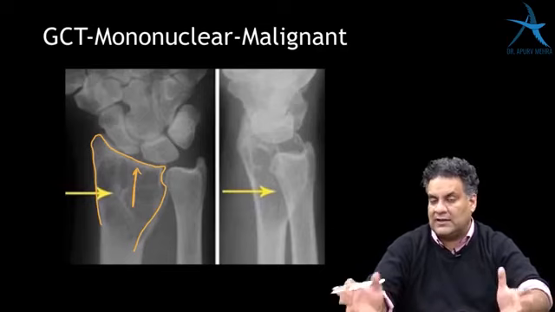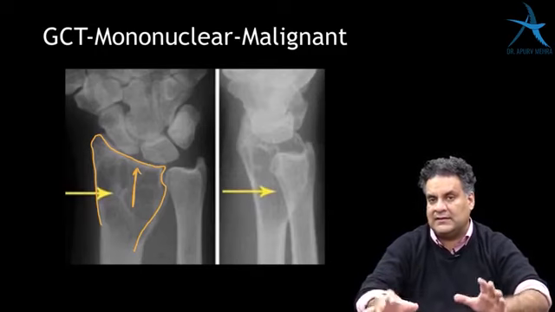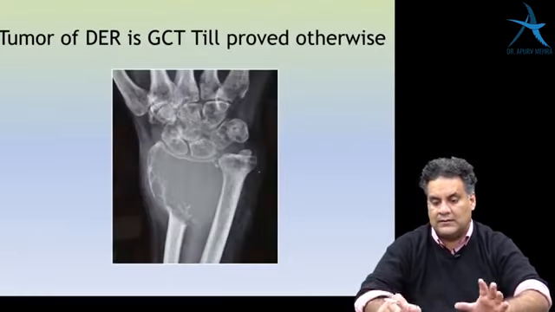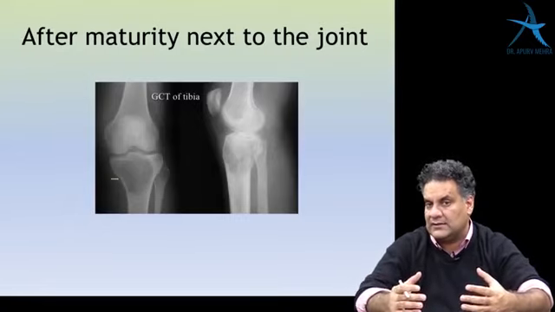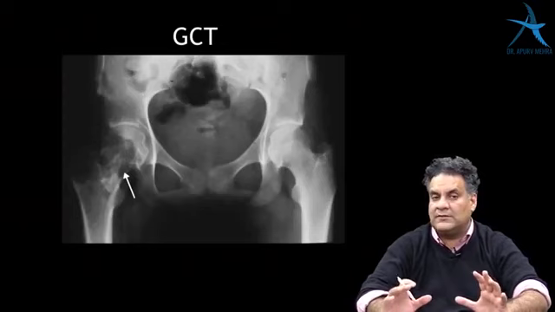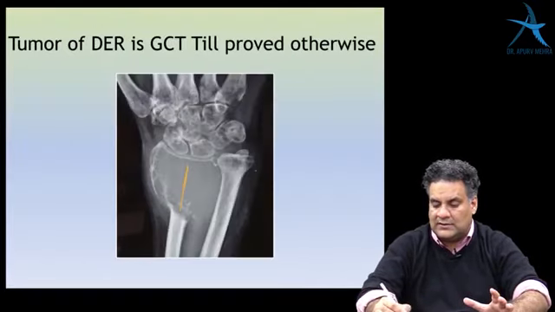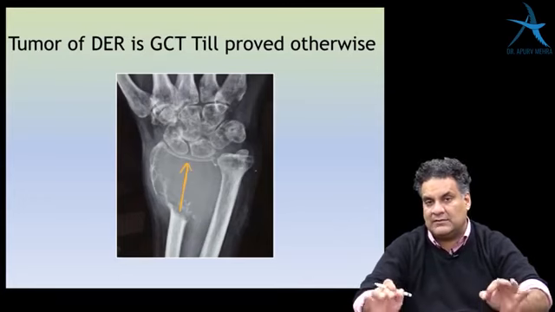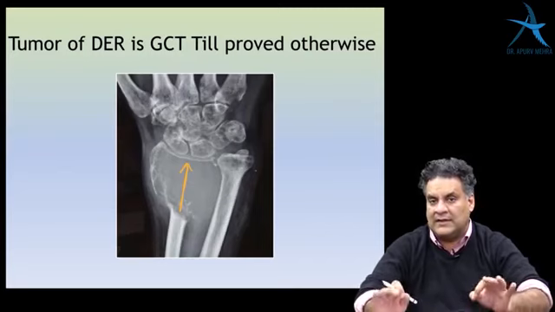And then you have two types of cells, the mononuclear cells and the giant cells. And the mononuclear cells are the malignant cells in GCT. This is the tumor which is seen after maturity. One of the common bone tumors which can occur in females. They can show you the distal end of radius, which was shown in AIIMS November 2018. It was also shown in NBE pattern 2019.